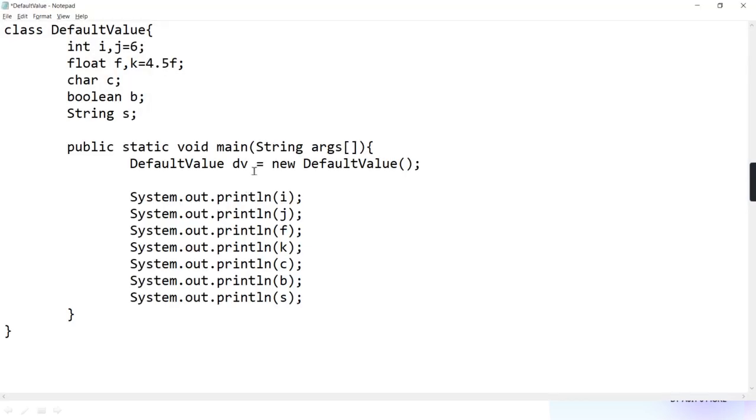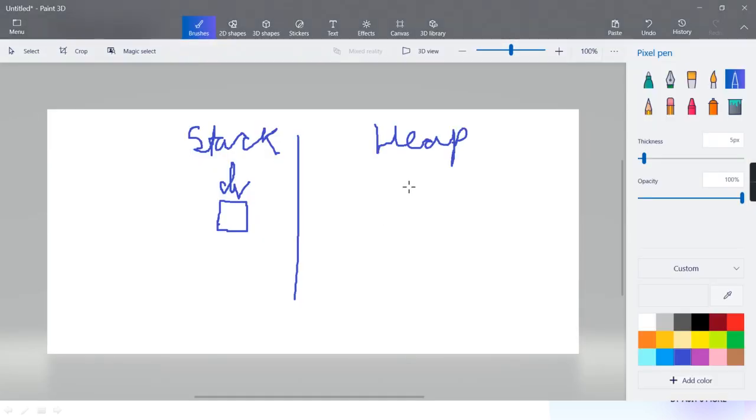Then you wrote new default value. So will it create a copy of this class? And when it is creating a copy, will it allocate memory for all these instance variables? So here the memory is allocated for all the instance variables. It will allocate 4 bytes for I, then memory for J, getting?